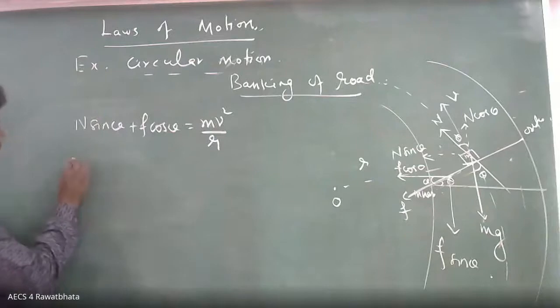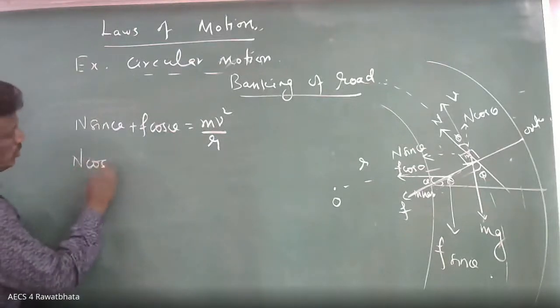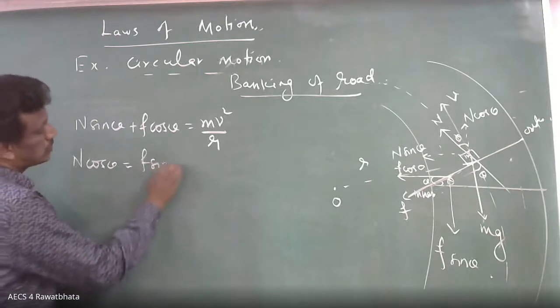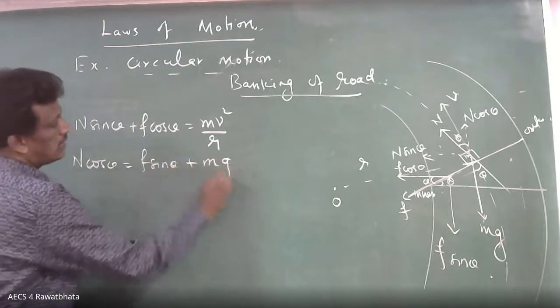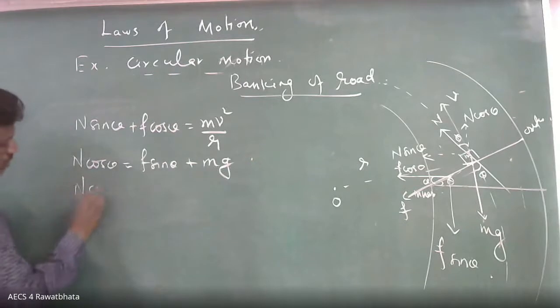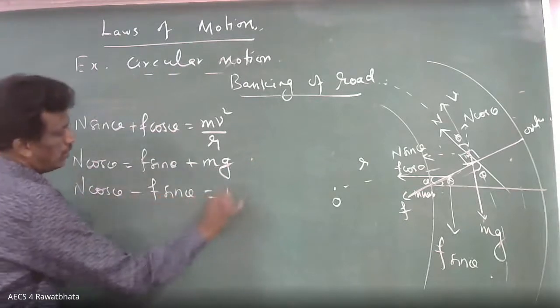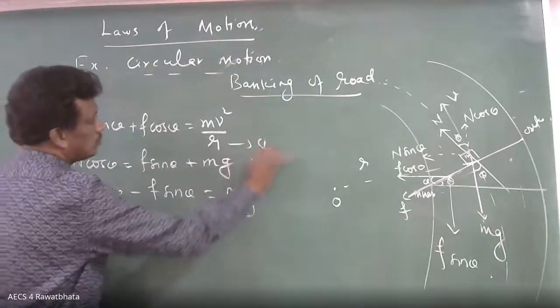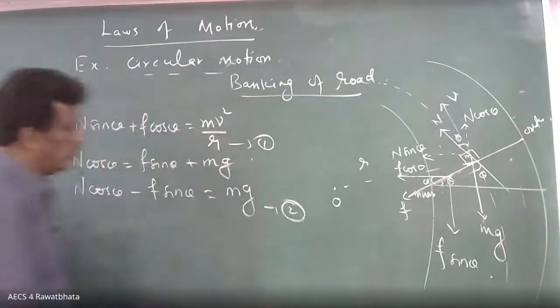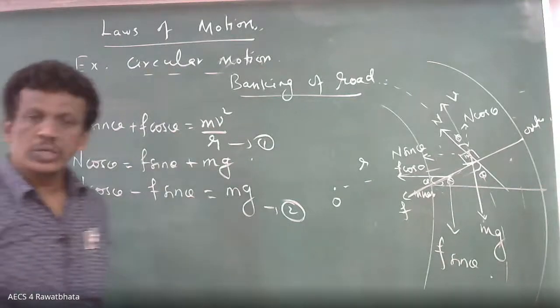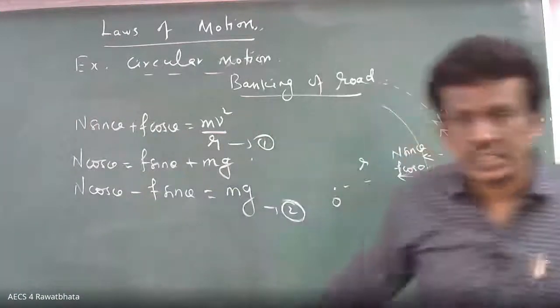So N cos theta equals F sine theta plus Mg. N cos theta minus F sine theta equals Mg. Are these two equations clear now?